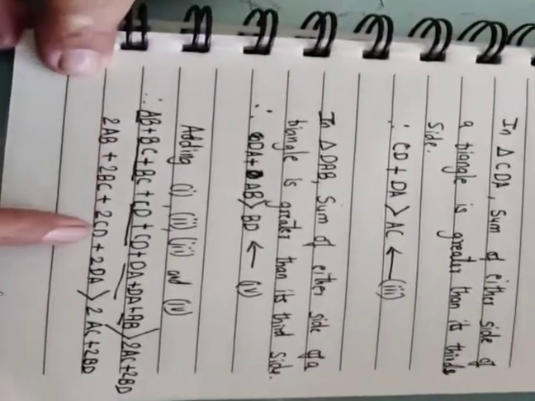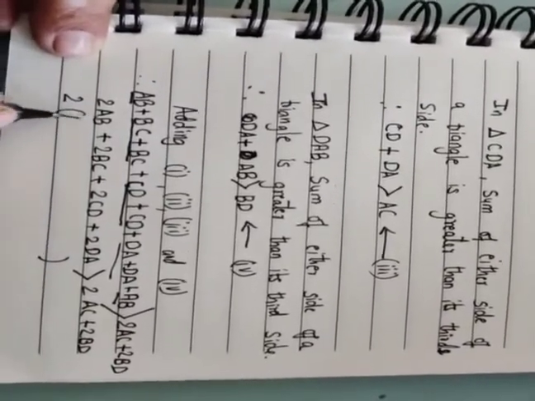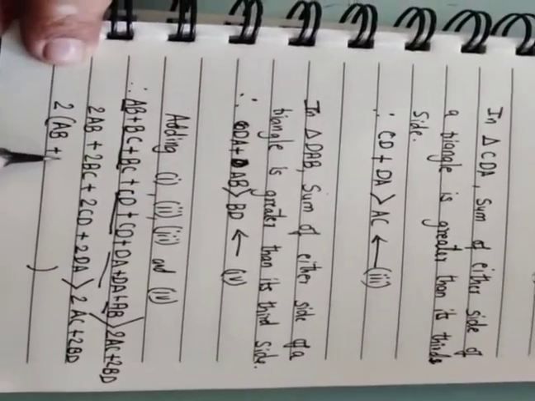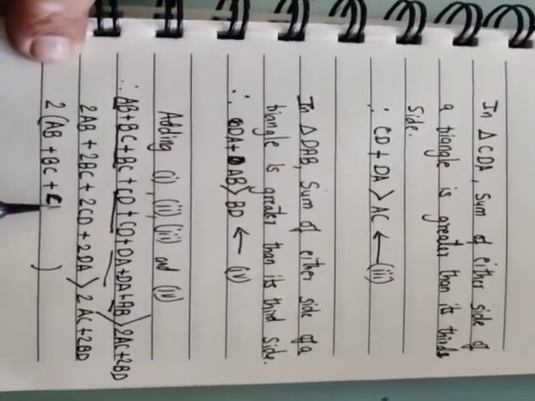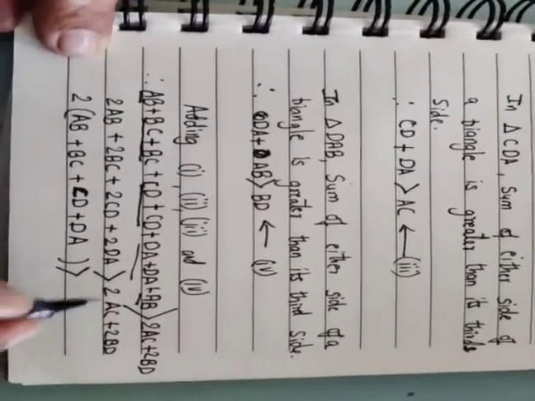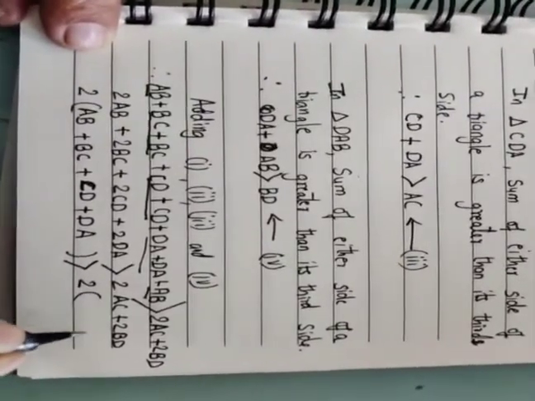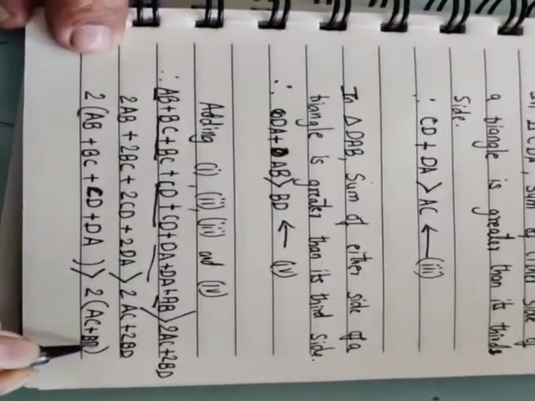Now taking 2 common, what we get inside the bracket is AB plus BC plus CD plus DA is greater than, here also take 2 common outside, and inside the bracket you can write only the segments' names, that is AC and BD.